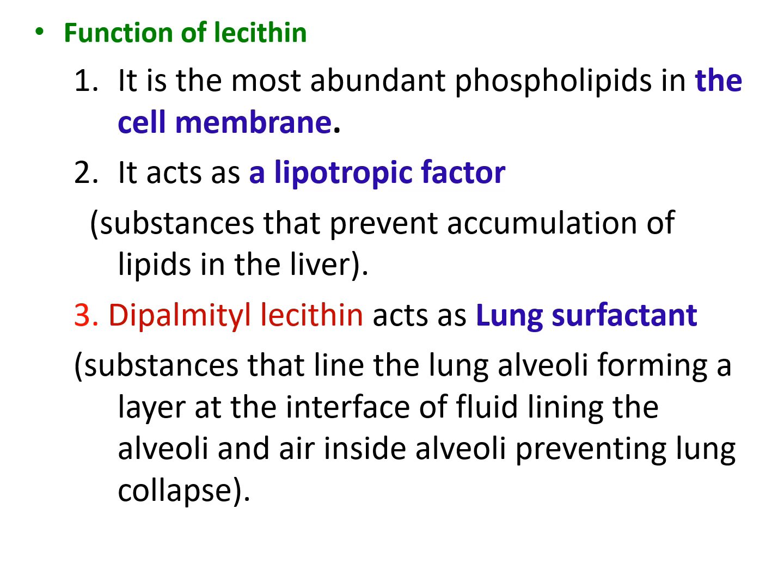Okay, so again, the functions of lecithin. At first, it enters in the structure of the cell membrane, and the second one, it acts as lipotropic factor. It's a substance which, when present in the liver, prevents the accumulation of lipids in the liver. This is very beneficial because it prevents fatty liver. And the third function, it acts as lung surfactant, which means that it lines the lung alveoli, between the wall of the alveoli and air. And this prevents lung collapse.